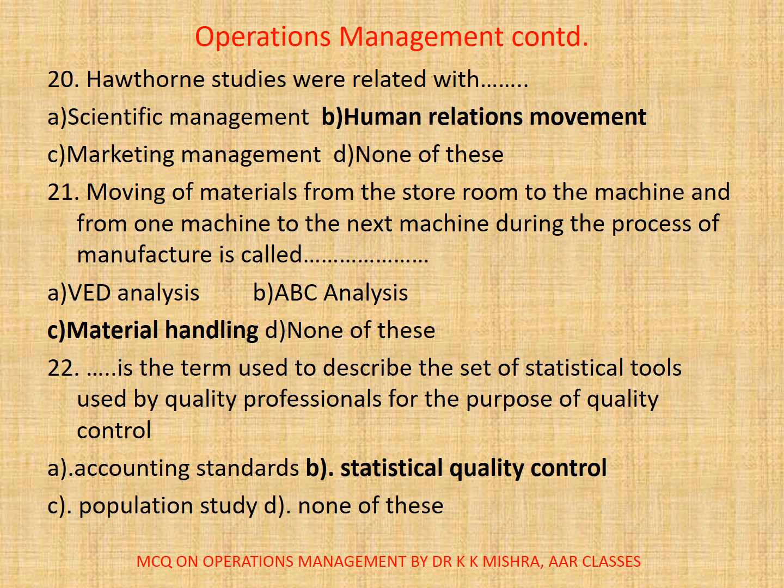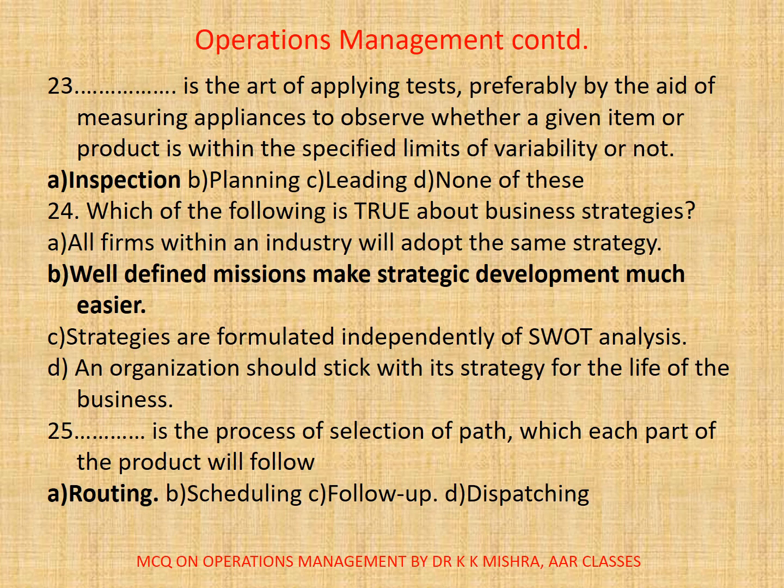Statistical quality control. 23. Dash is the part of applying tests preferably by the aid of measuring appliances to observe whether a given item or product is within the specified limits of variability or not. So, here options are A. Inspection, B. Planning, C. Leading, D. None of the above. Here correct option is A.